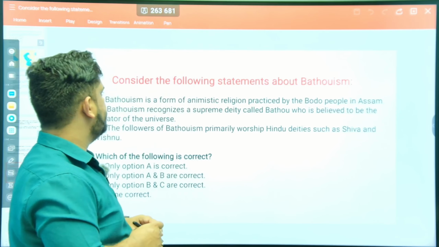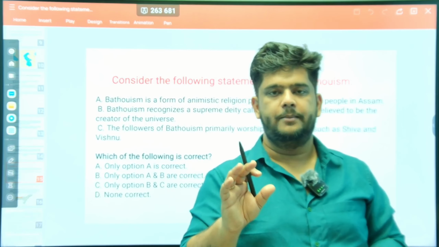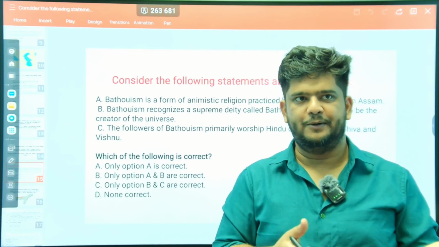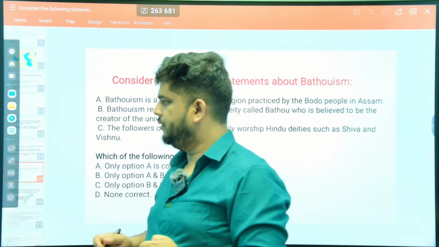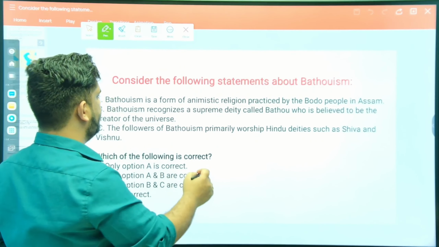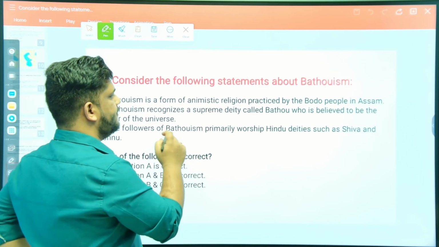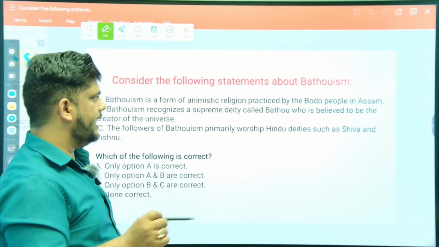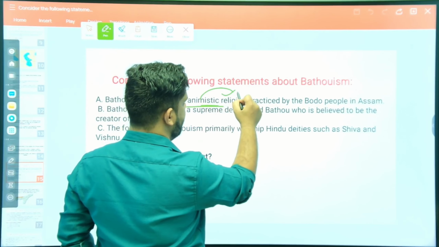Okay, next question is, consider the following statements about Bethoism. What is Bethoism? Let's discuss that. Basically it's a type of religion followed by the Bodo community in Assam. Let's discuss the options here. Bethoism is a form of animistic religion practiced by the Bodo people in Assam. Animistic is nothing negative here. It means the people who are worshipping nature.